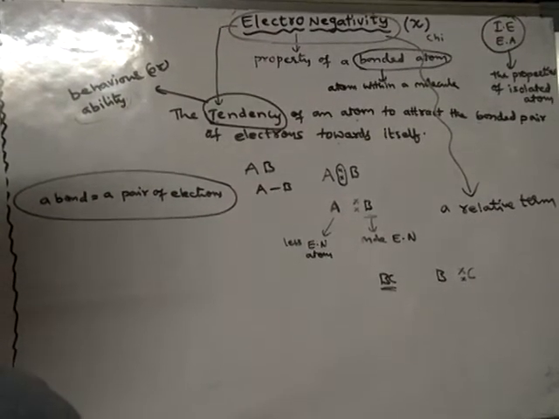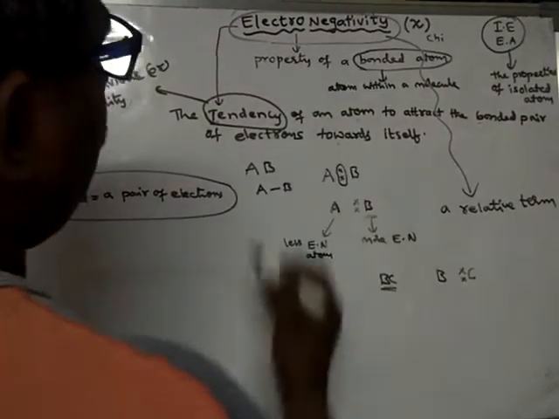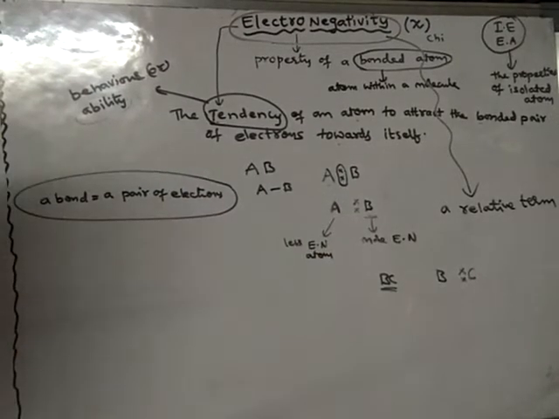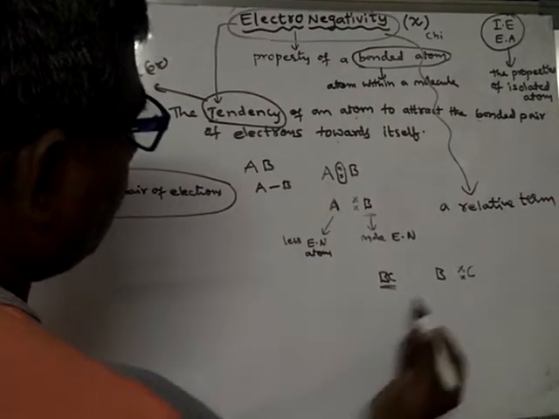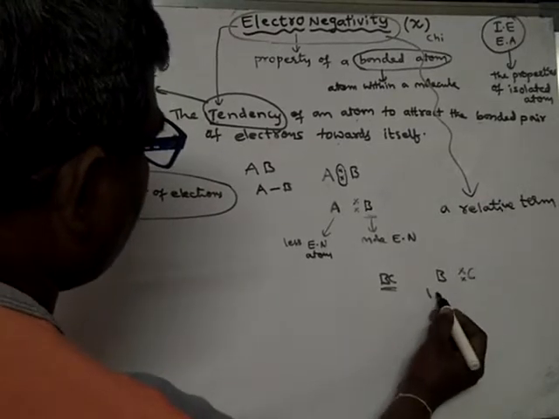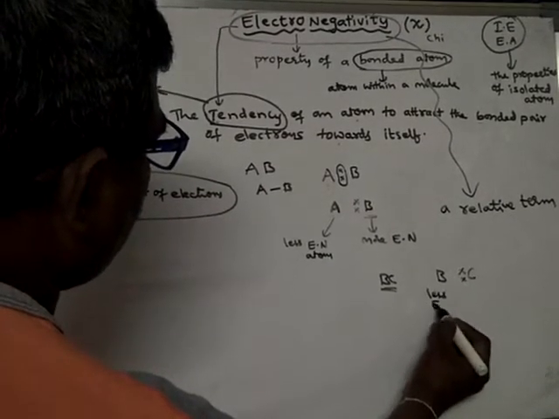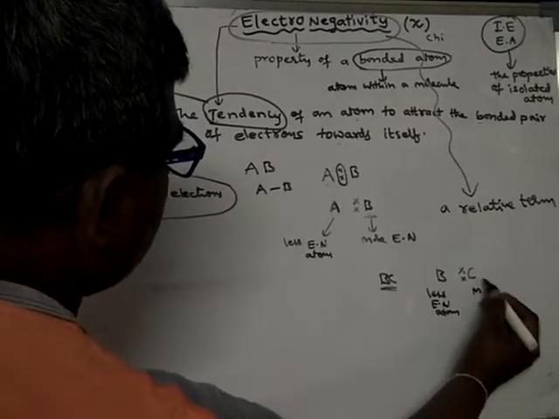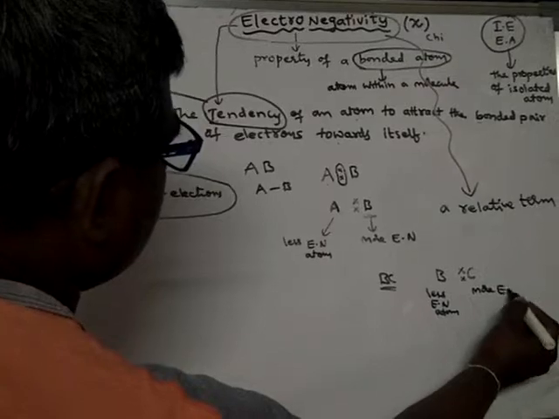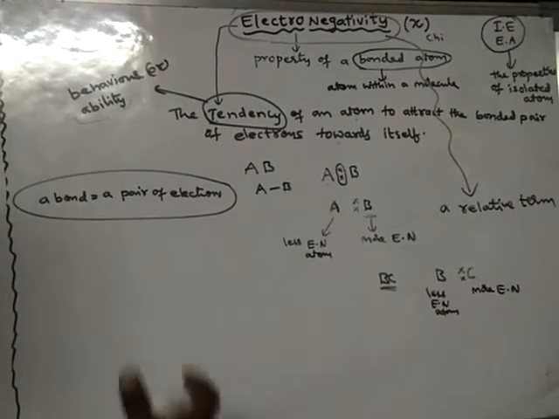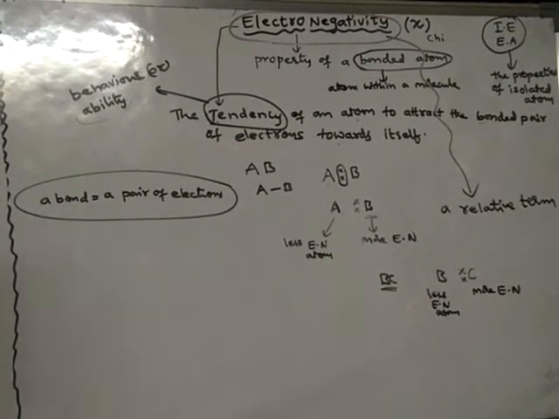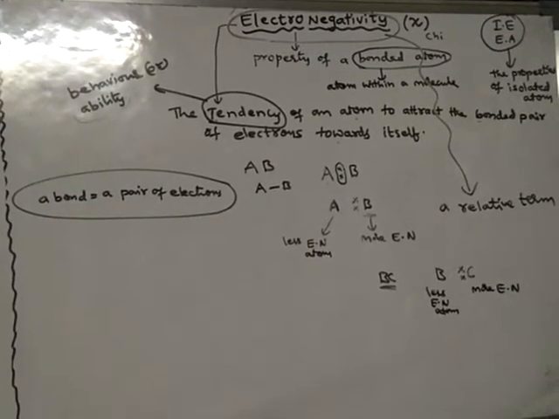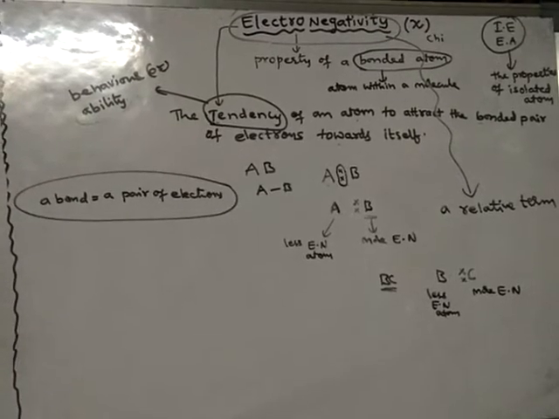So that means electronegativity is a relative term. In relation to A, B has more electronegativity, but in relation to C, B has less electronegativity. Now the same B is a less electronegative atom than C. C is the more electronegative atom. So the same atom behaves differently with different atoms. Electronegativity is nothing but attracting ability, and it is a relative term.